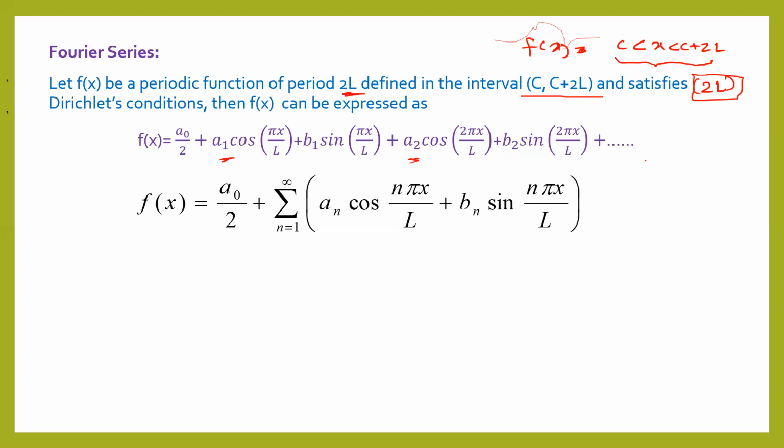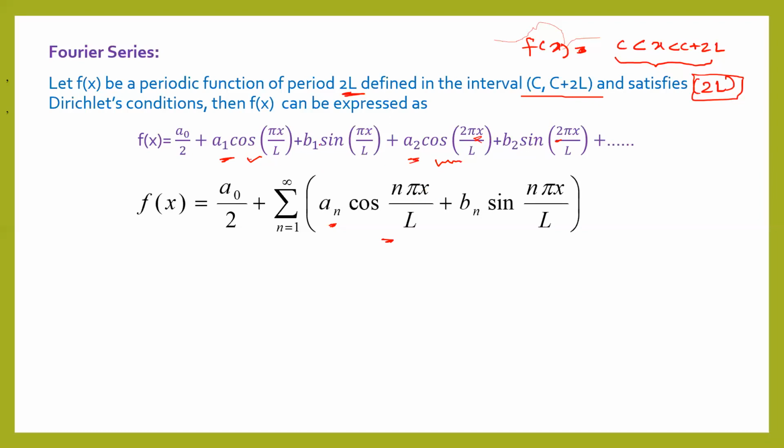So if you want to write this in summation, the nth term means an. Here we have cos pi x upon l. Here we have cos 2 pi x upon l. In the next term there will be cos 3 pi x upon l. In this way, in the nth term there will be cos n pi x upon l.